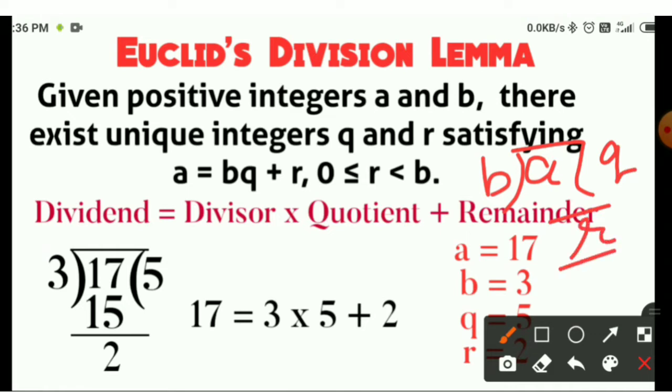This remainder will be less than b and greater than or equal to 0. So we can write it as a = b multiplied by q plus r. This statement is called Euclid's division lemma.